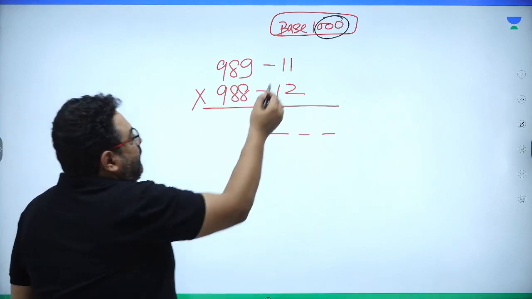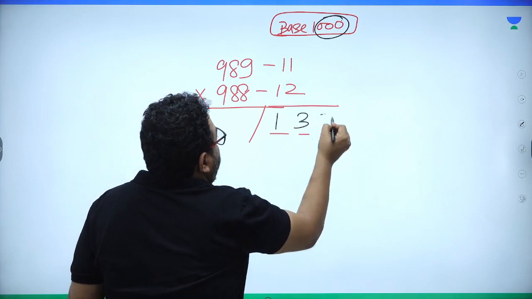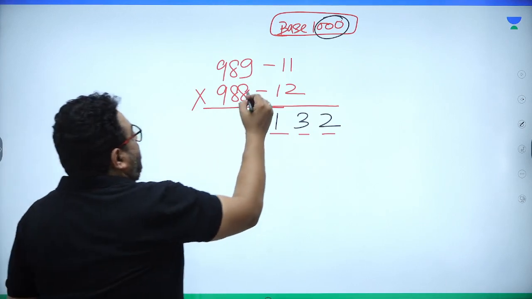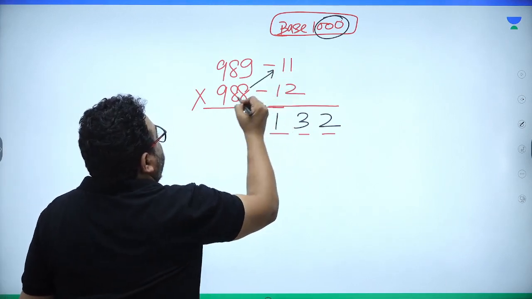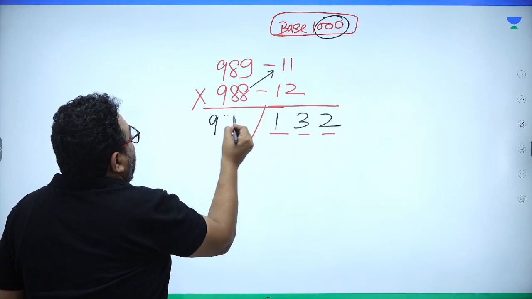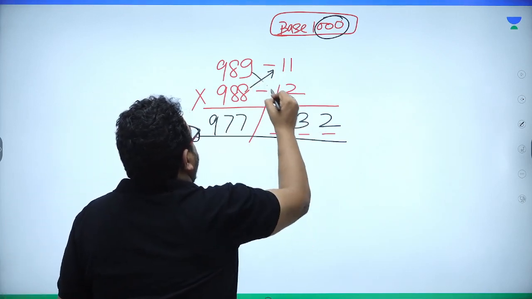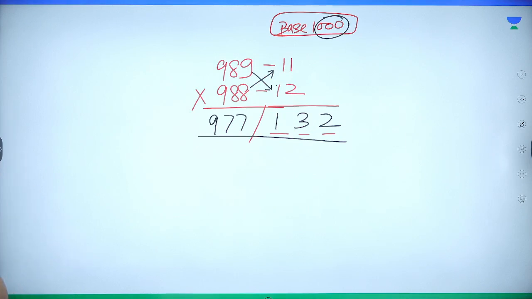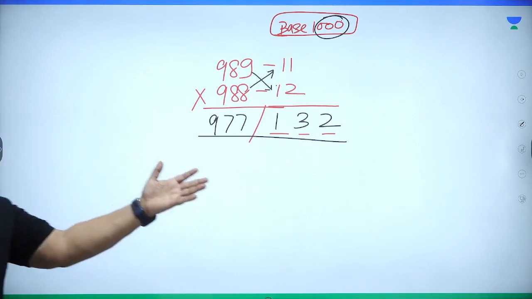Now what is 11 into 12? 132. 11 into 12, 132. And then either you say 988 minus 11, or you say 989 minus 12, 977. So the answer is 977132. All right, 977132.